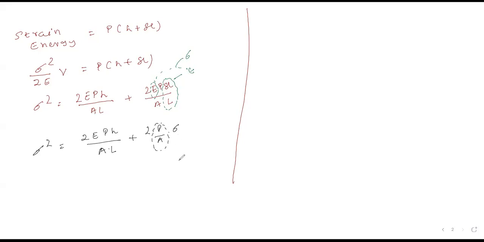Don't make a mistake to consider P by A equals to stress. Stress वाला टर्म consider नहीं करना है because we are dealing with the impact load. ये लोड हमने कौन सा consider किया है? Tell me. Impact वाला लोड है या gradual लोड है? इम्पैक्ट लोड है. सपोज मैं यहाँ पे P by A को स्ट्रेस कंसीडर कर रहा हूँ तो आपका ग्रेजुअल वाला कंडीशन हो जाएगा. सो डोंट कंसीडर दैट P by A that is equal to stress. Okay, so keep in mind this thing. It is important.